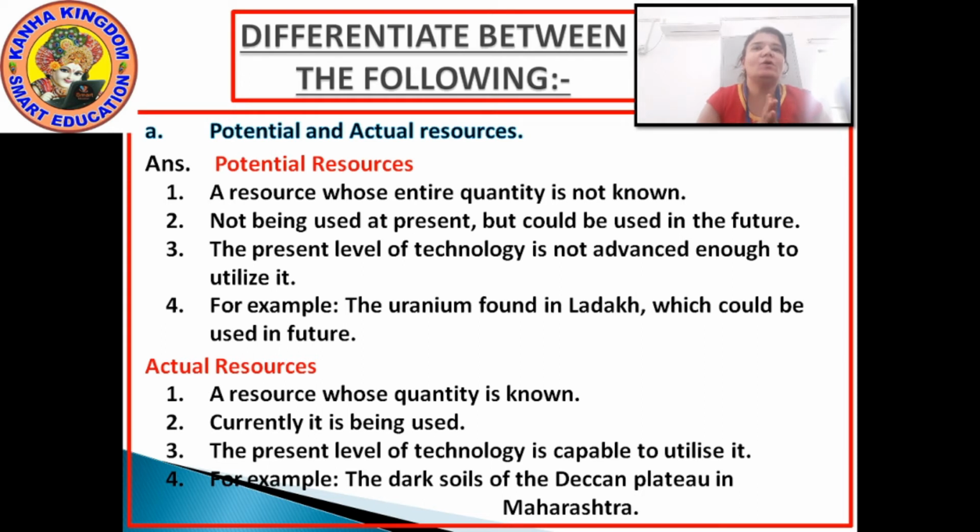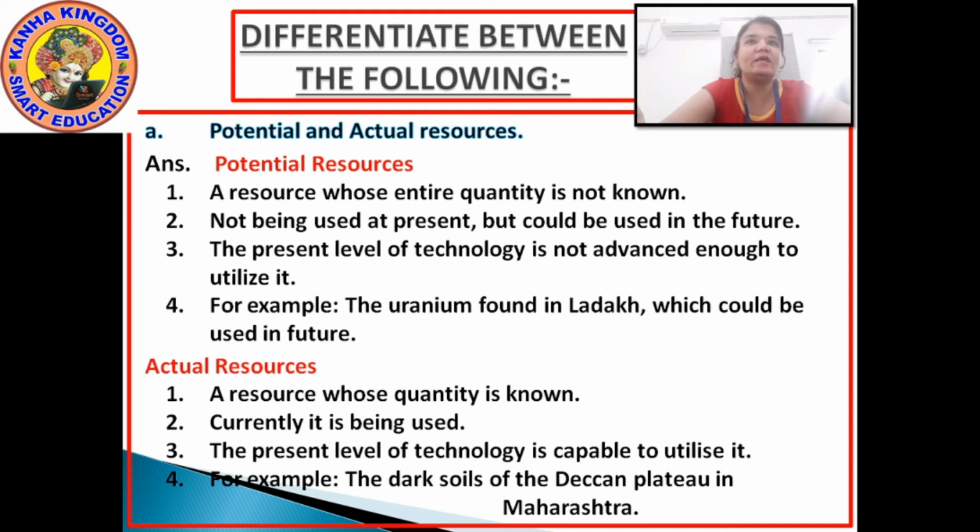First point for potential resource: a resource whose entire quantity is not known. You can write it this way also, the one which you are seeing on your screen, or you can write it by making two different columns.